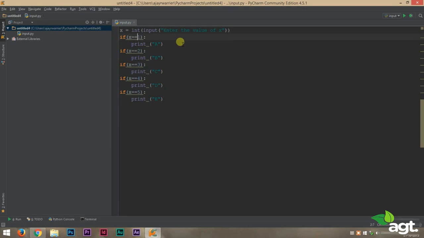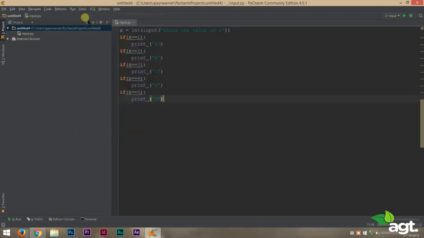Now double equal to means it is an equality checker or a comparison operator. That means it will compare if the value of x is equal to 1. Single equal to means initializing that value. Two equal to's mean it will check for equality. Instead of initialization, it will check for equality. That is, in this case, it will check if the value of x is equal to 1. And if the value of x is equal to 1, then only the statements inside the first if statement will execute.